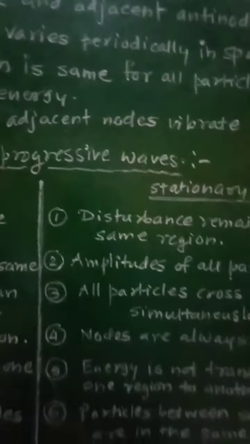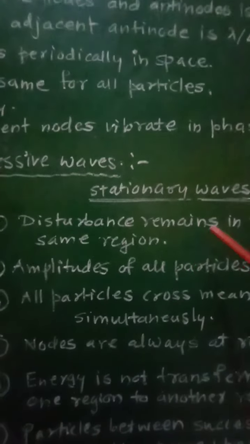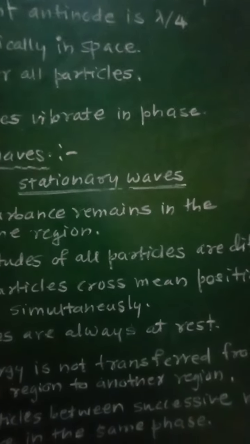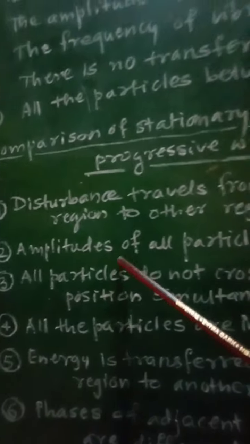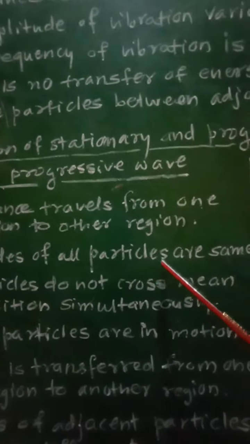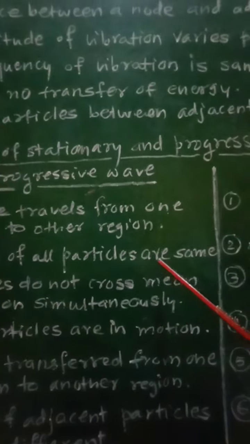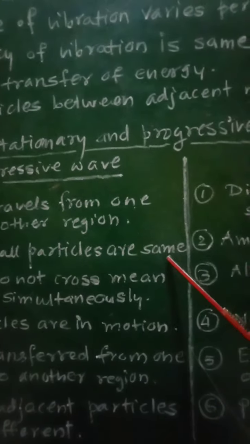On the other hand, in case of stationary wave, the disturbance created remains in the same region at which it is created. So in case of stationary waves, the disturbance remains in the same region at which it is originally created. Second point, the amplitudes of all the particles in case of progressive waves are the same.